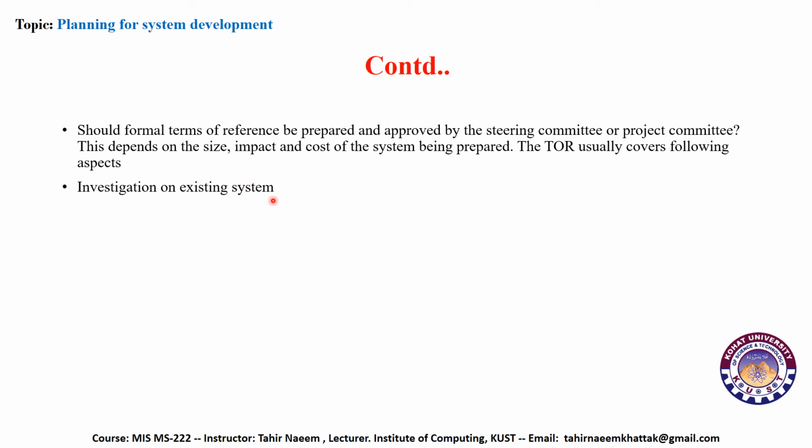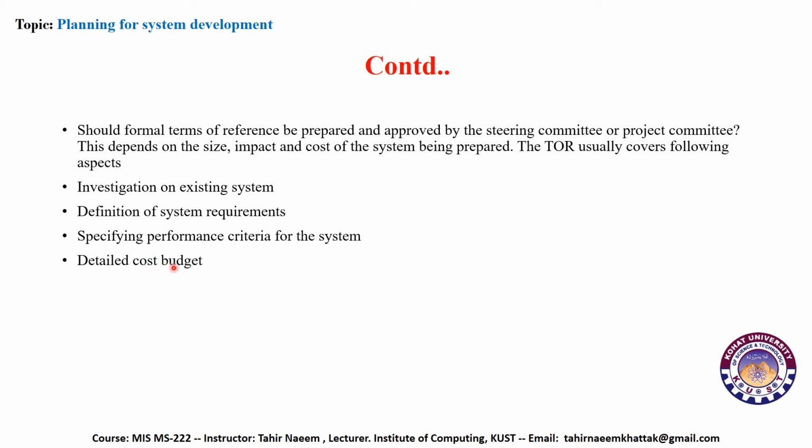Investigation of the existing system. Basically, the existing present system is investigated thoroughly. Definition of system requirements. The system requirements are written down. Specify performance criteria for the system. So the committee or the board approves the performance which must be met by the software. Detailed cost budget, and the committee also decides on the cost of the project in detail. Draft plan for implementation, and the committee also decides how the software must be implemented.